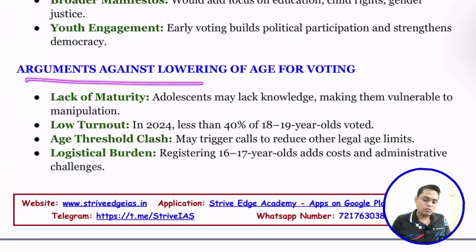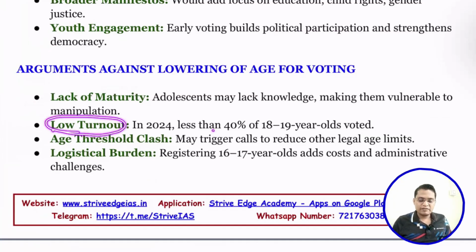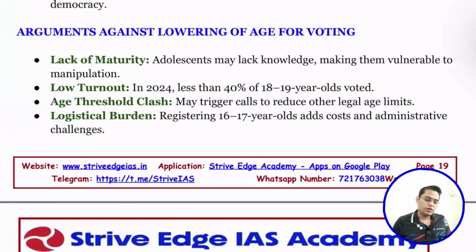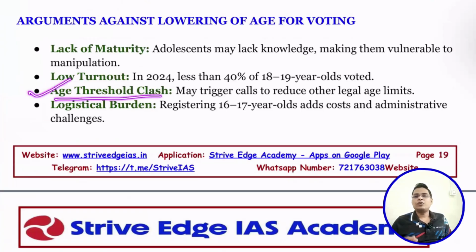Some arguments against: for example, lack of maturity. I believe those in the adolescent age lack maturity. Voter turnout is already low, even around 40% in the 2024 election. Also, 18 years is recognized as the threshold legal age in a lot of other areas. If you reduce it to 16, we have to reduce it everywhere, which might create a multiplicity of age criteria. We have to take that into consideration.